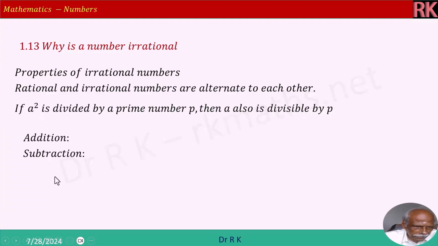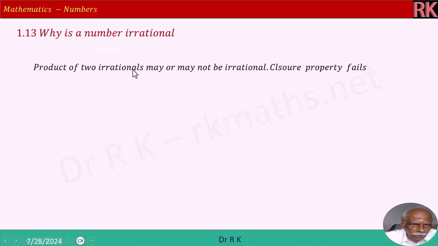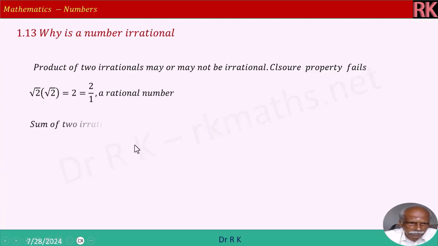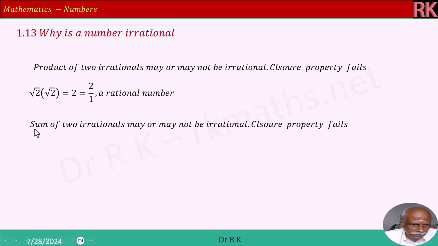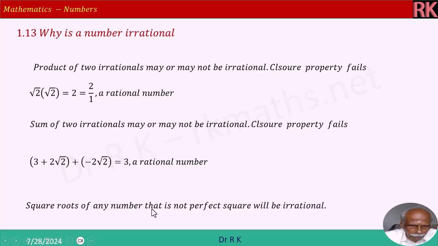Addition, subtraction, multiplication, division we will see. Product of 2 irrationals may or may not be irrational. Closure property therefore fails. I'll take 2 irrational numbers, root 2 and root 2 is equal to 2. Therefore, it's a rational number. Closure property fails. I'll take sum of 2 irrationals. Sum of 2 irrationals may or may not be irrational. Again, closure property fails. 3 plus 2 root 2 plus minus 2 root 2 is equal to 3, a rational number. Square roots of any number that is not perfect square will be irrational.